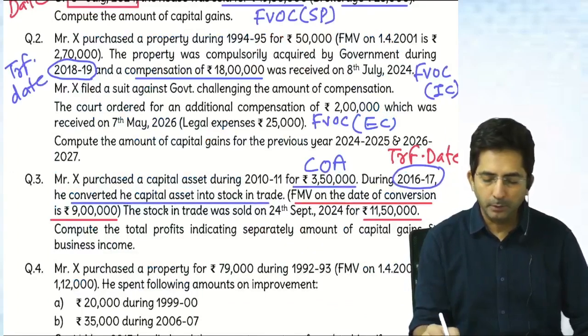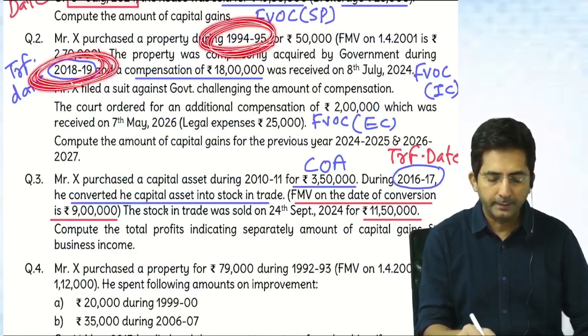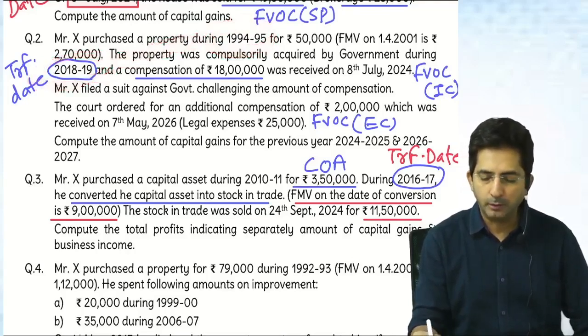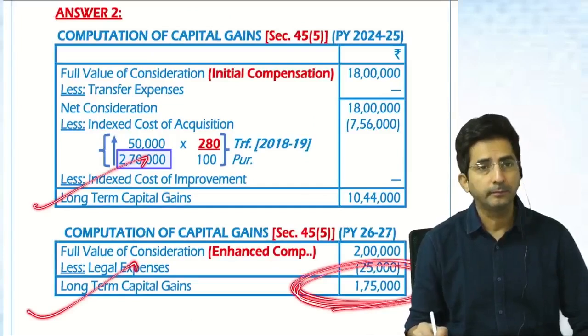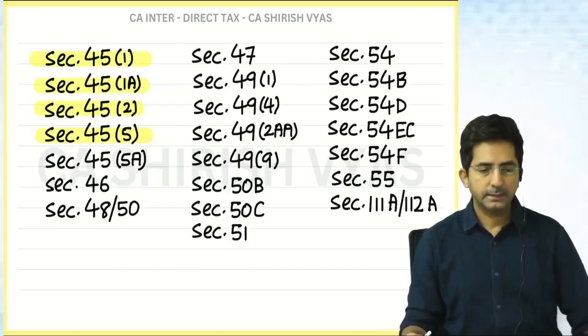This is long term because the property was acquired in 94 and it was taken away by government in 1819. So it's a very old property, long term. And once in the first working it is long term, the second working of enhanced compensation will also be long term. So this was a homework question. Okay, now let us continue.